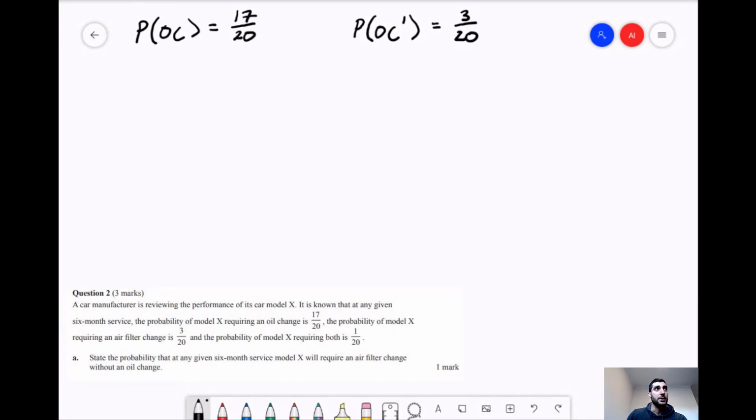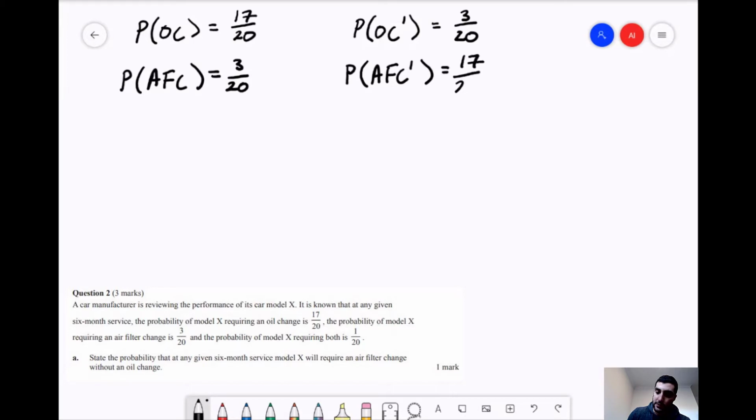The next part of the question reads: the probability of Model X requiring an air filter change is 3/20. So I'm just going to label this as AFC for air filter change. We know that's going to be 3/20. Again, we'll have its complement, which will be AFC prime, and 17/20 for that figure.